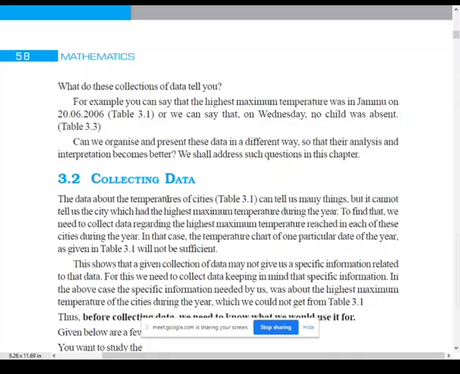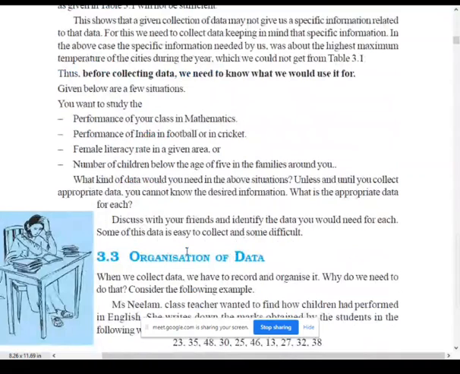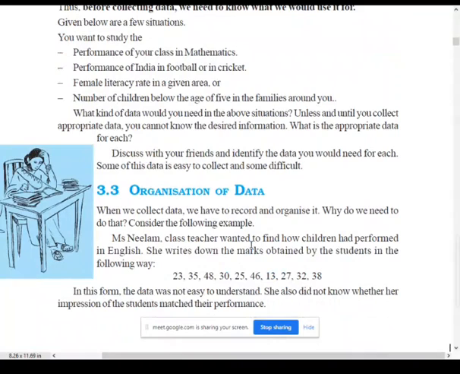Already I told about collection of data. Whenever you want to represent any data, first you have to collect the data, that means you need to collect the information. After collecting the information, next we have to organize that data. Whenever you are collecting any data, it will not be in organized form. Let us take an example of collection of marks of chapter number 2.